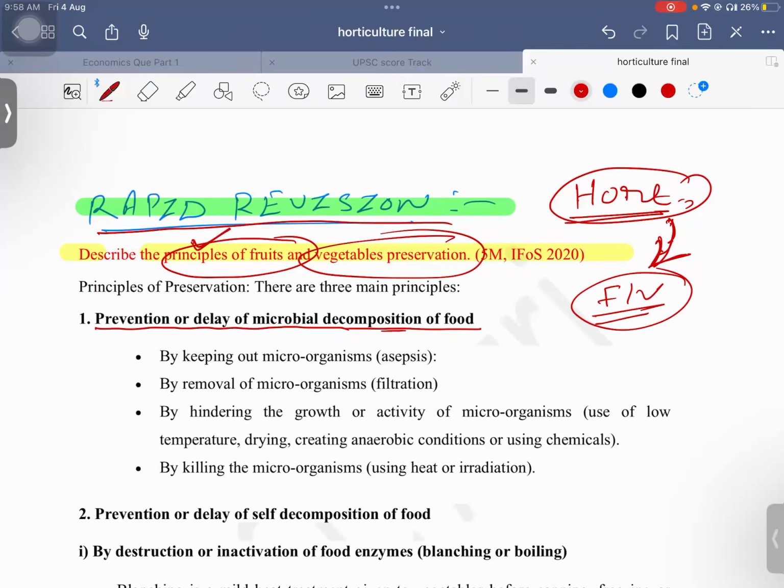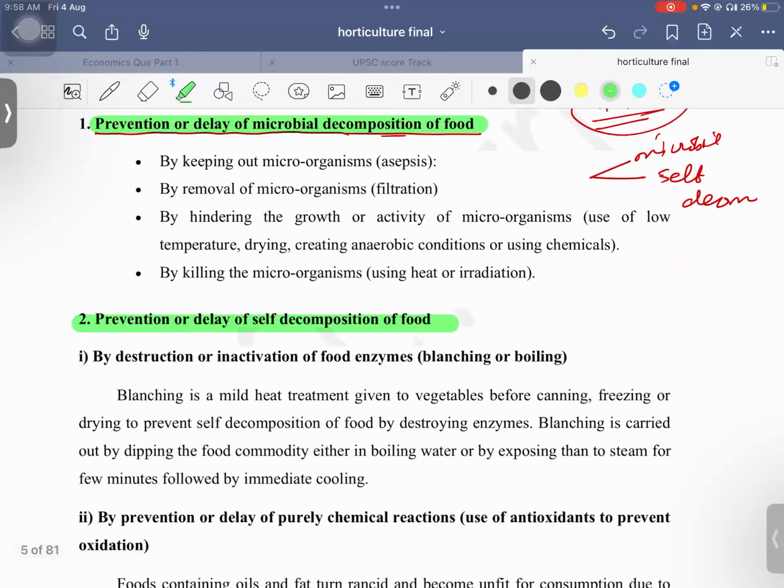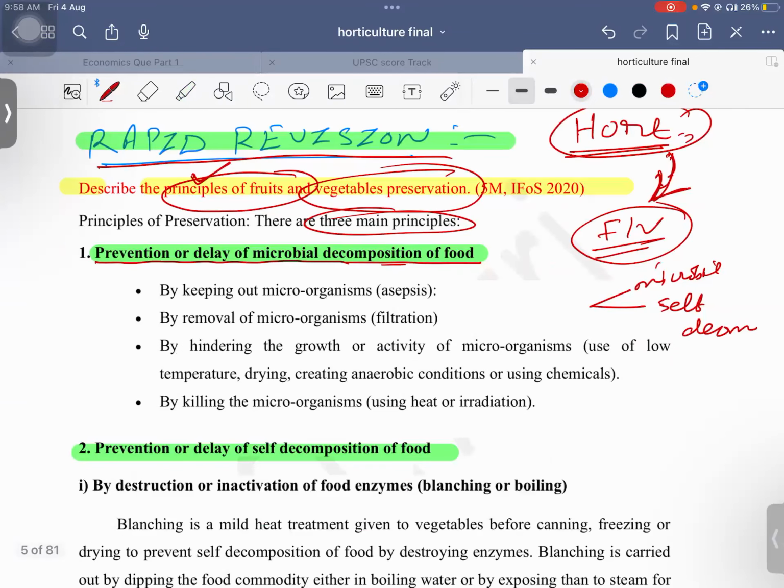Okay, only important question I will discuss. So there are three major principles. The first is the prevention or delay of microbial decomposition of food. Three things you should remember. Like one is microbial. Okay, because microbes can be involved in decomposition. How to prevent it? And then is self decomposition. Okay, here you have self decomposition, and third you have damage by other agents. Okay, and we have damage by other also. Okay, so these three are the most important.